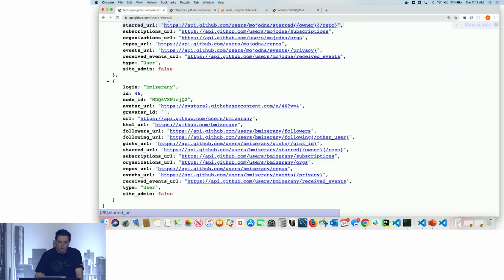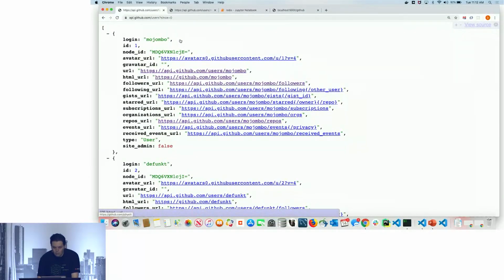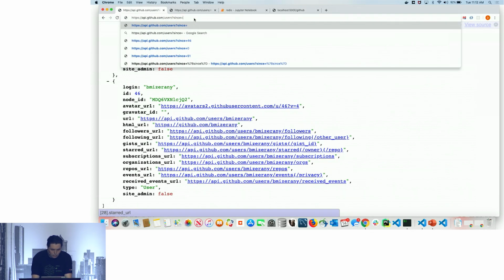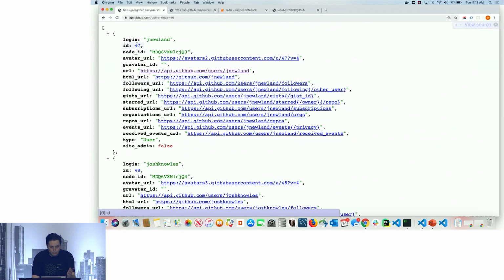And if I say since equals 0, it's going to give me the very first set of users starting with ID 1. And if I say, see the last ID here is 46. So if I say since 46, the next request is 47. And that's what the background job I'm running right now is doing.